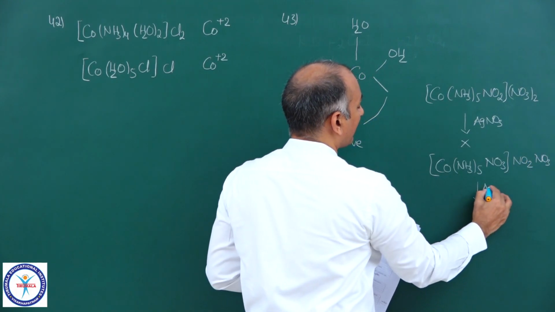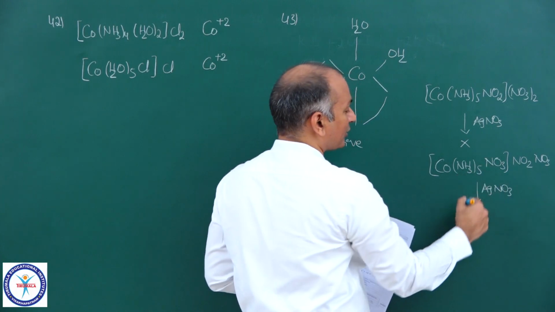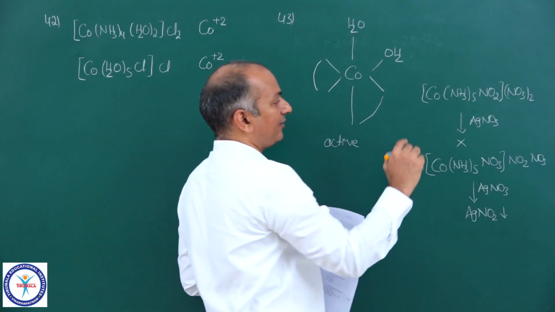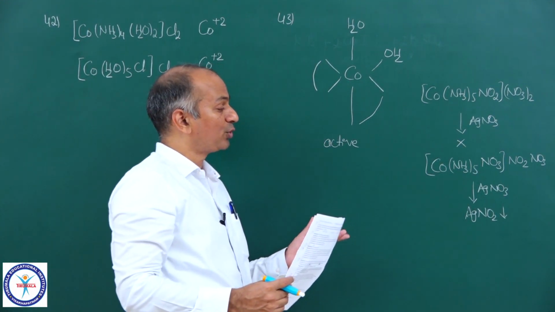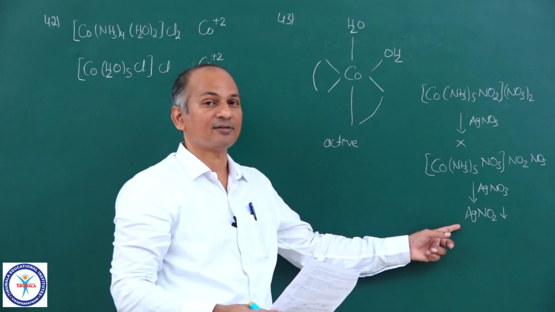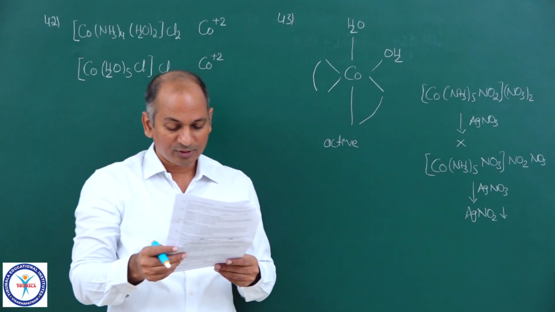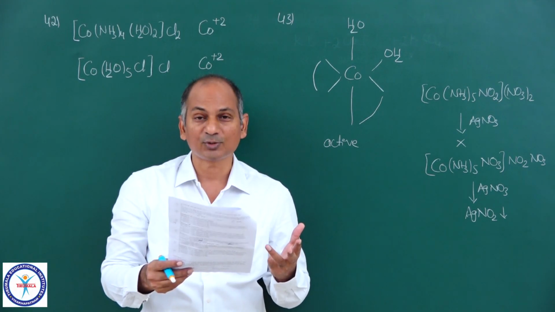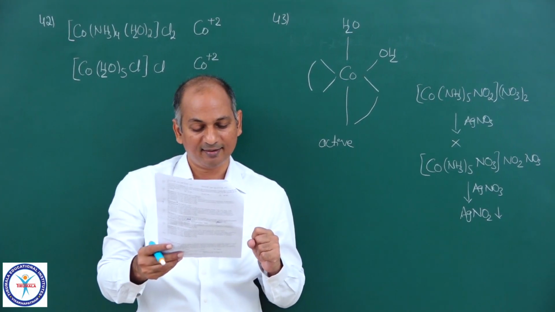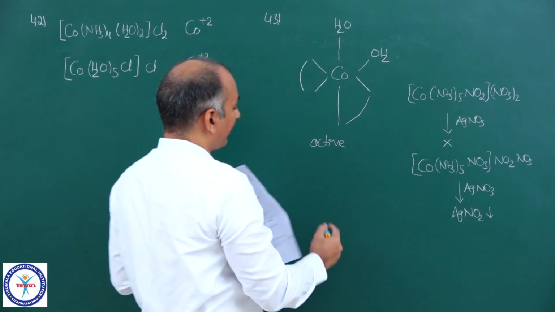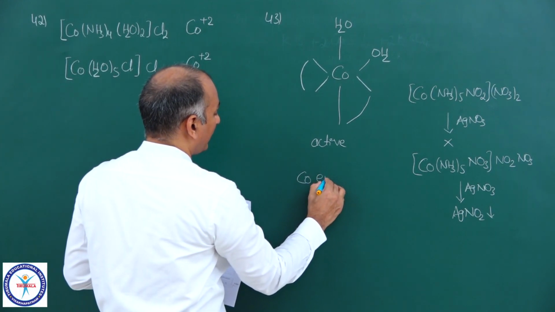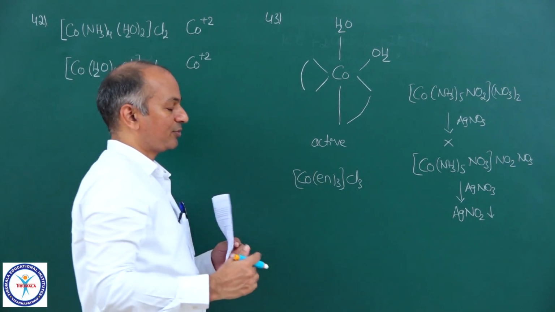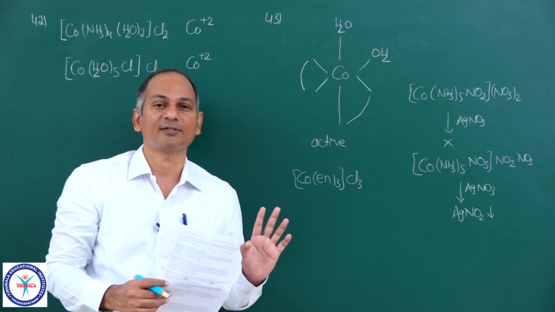now you add AgNO3 to this complex's aqueous solution, you will get a white precipitate of AgNO2. AgNO3 is soluble, but AgNO2 is insoluble. So it is a double displacement reaction, and it shows ionization isomerism. It shows linkage isomerism also, because NO2 is an ambidentate ligand. And in the end, you are given one last complex, Co en thrice Cl3. This does not exhibit geometrical isomerism, but it shows optical isomerism.